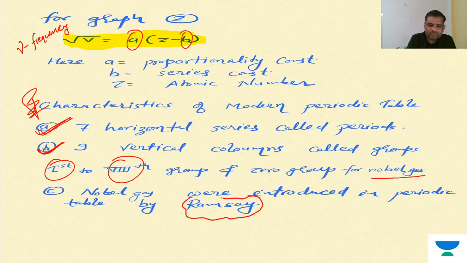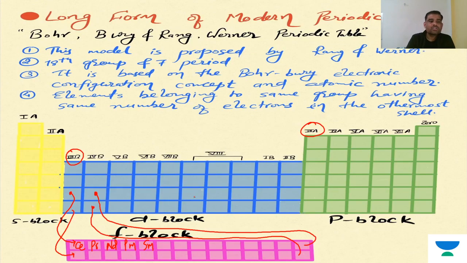These are all small points. You can keep them in your brain. So overall, this is the long form of our periodic table. The final thing is that we need to keep this periodic table in our brain. That is the most important.